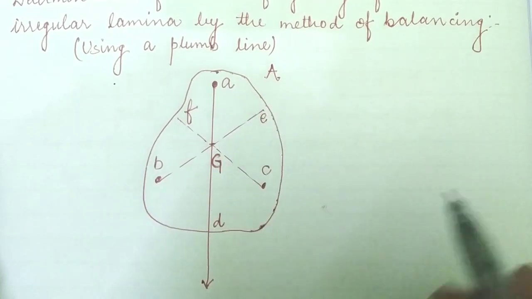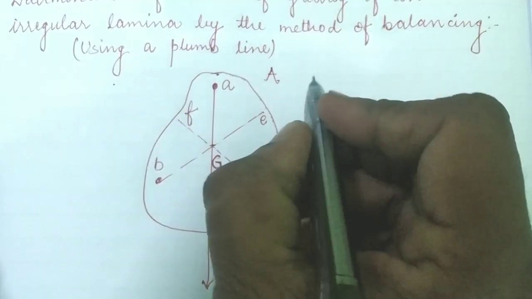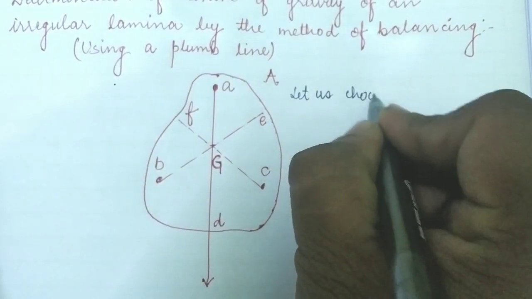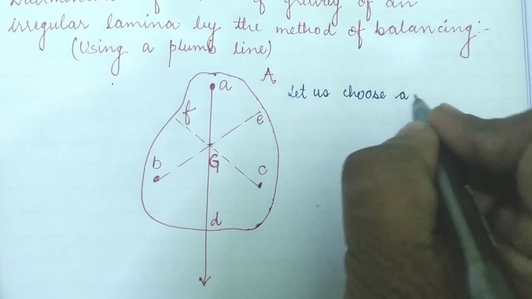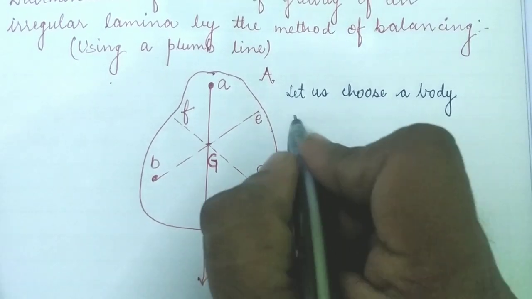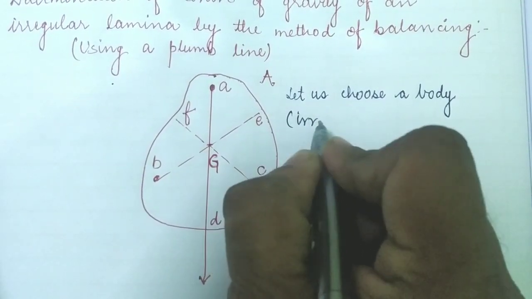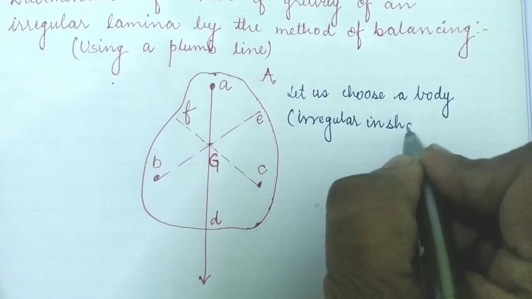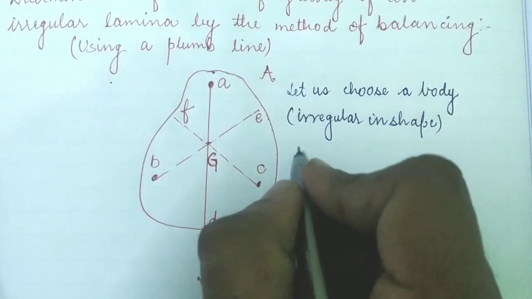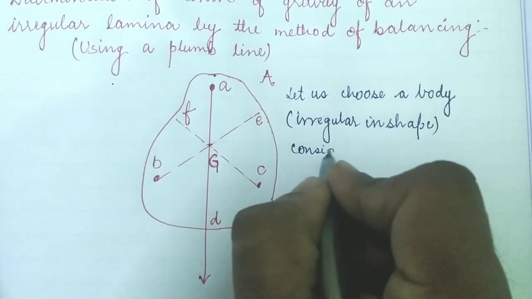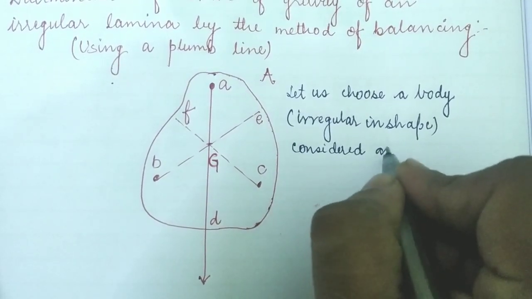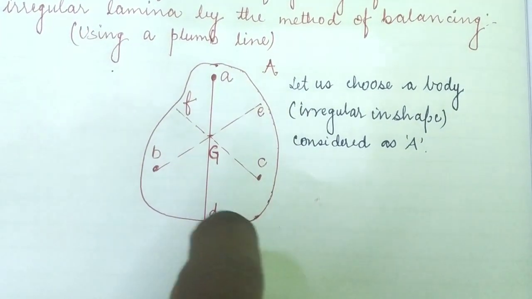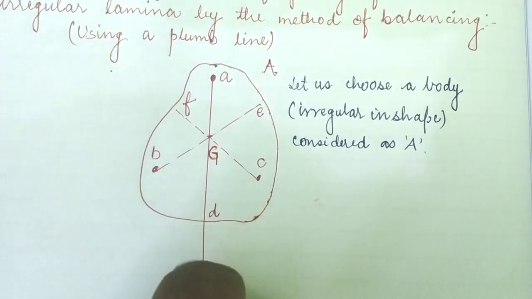So this body is considered as A. Let us choose a body which is irregular in shape, and the body is named as capital A. Now we have to determine the center of gravity of this given irregular shape.